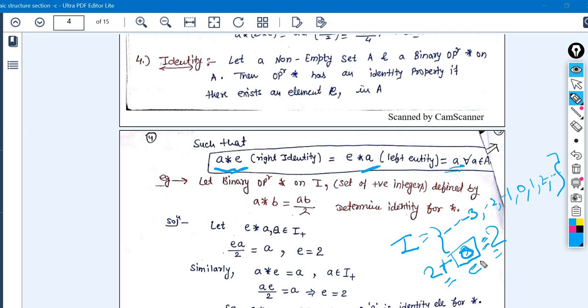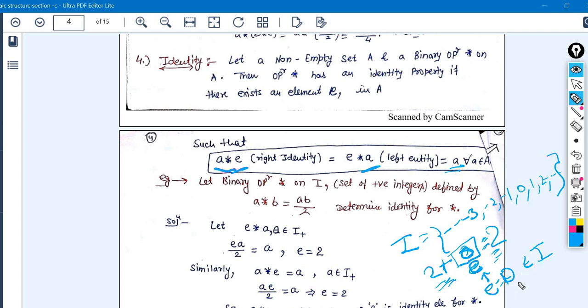If you add 0 to any element, you will get the same thing, and this is the property of identity. What you have to add as the identity element to get the same element A as the resultant value? So what will it be? 0. Now you have to do the cross check. This is the value of E. Whatever you got here as 0, does it belong to the I set or not? If it belongs to the set itself, then you can say it is satisfying the identity property, otherwise not.